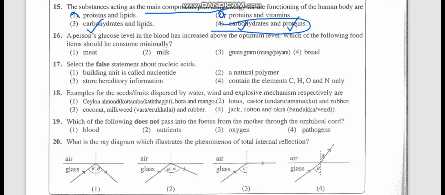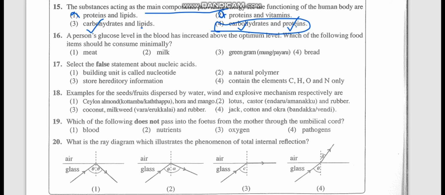So here they are not asking for the most correct one. They are asking for the most suitable. So correct or suitable, we have to see the most suitable answer. Even the third one is correct, but the most suitable is the fourth one, because protein also can provide energy. Next to carbohydrate, it's the protein.